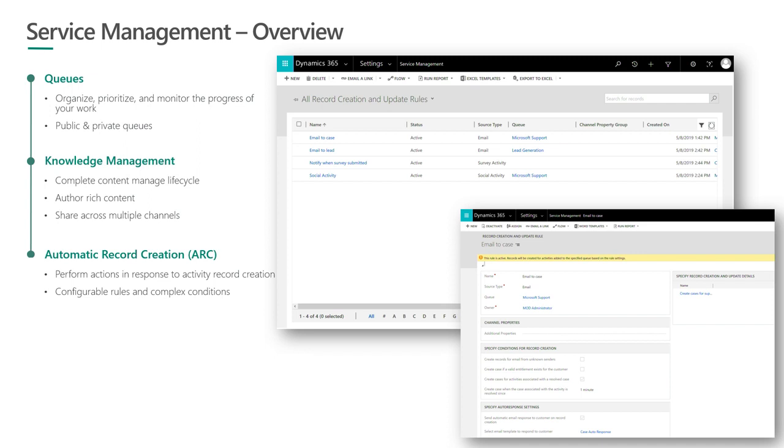So you can not just look at the properties of the incoming email, but also look at the properties of the contact who is sending the email, or even the parent account of that contact as present within Dynamics in order to configure some of those rules. So a lot of flexibility in terms of how you can leverage automatic record creation rules.